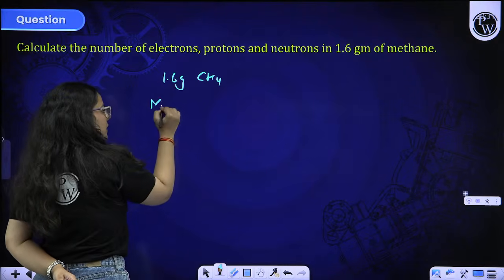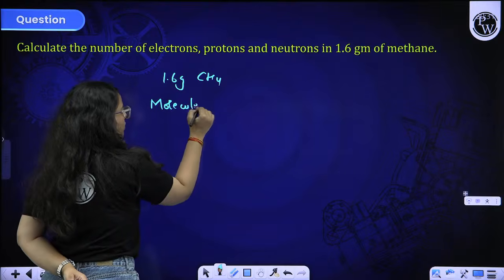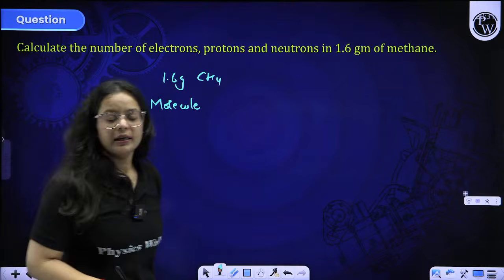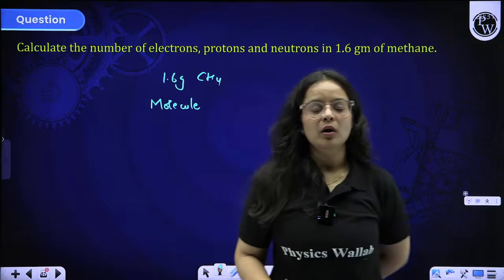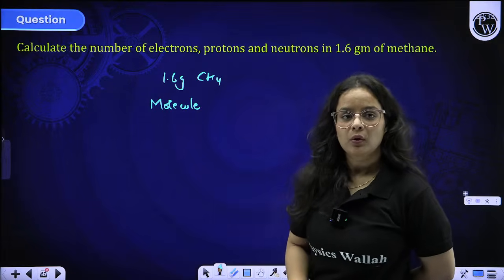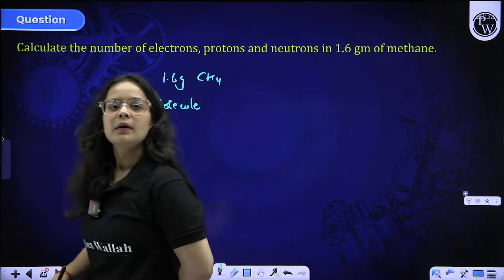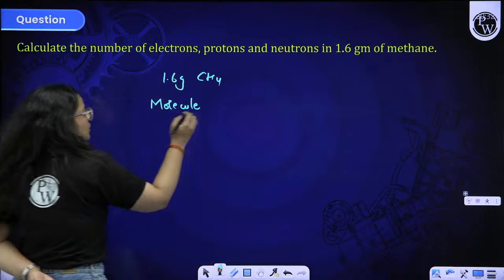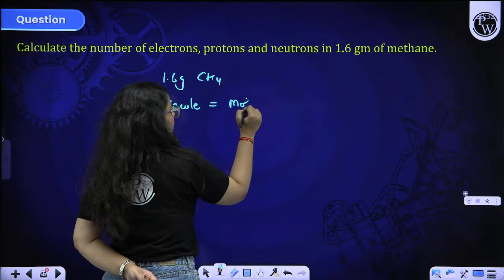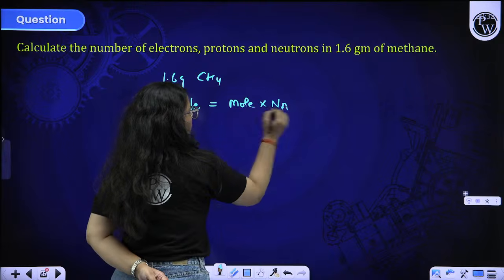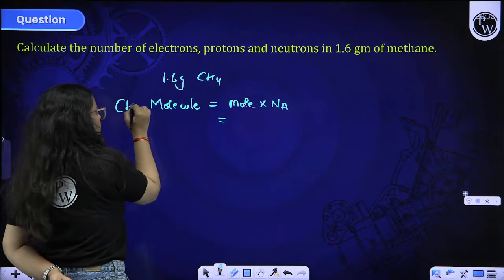Beta, first of all, whenever they are asking you about the number, find out the molecules first. Molecules are mole into Na. Now the molecules of CH4 are to be deduced.